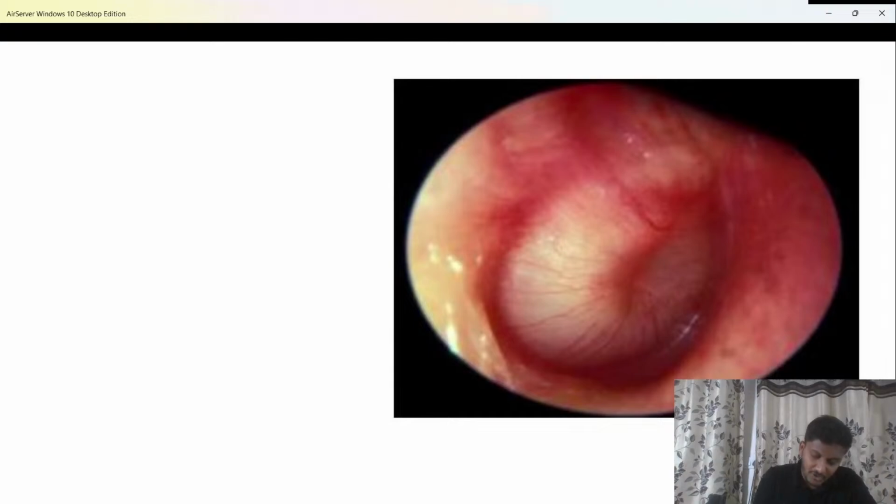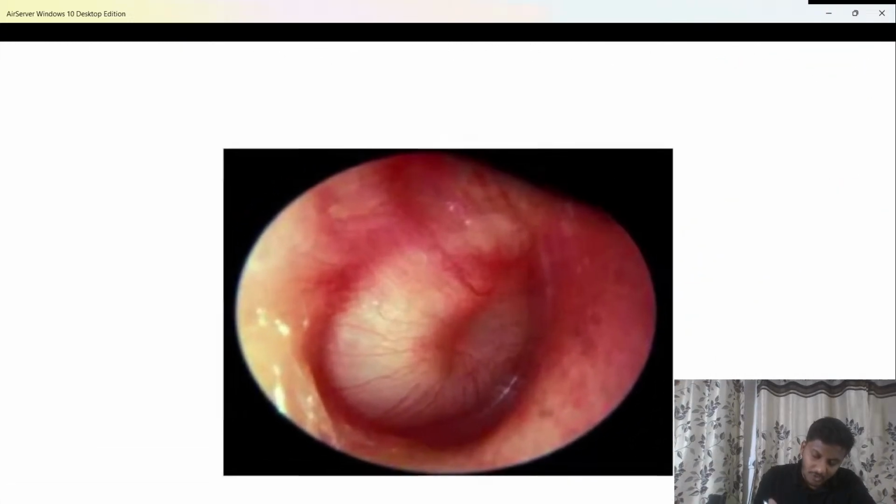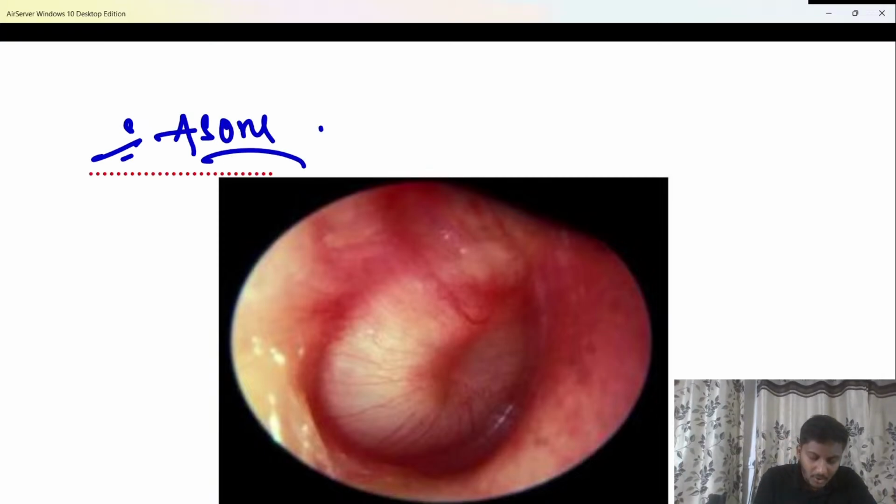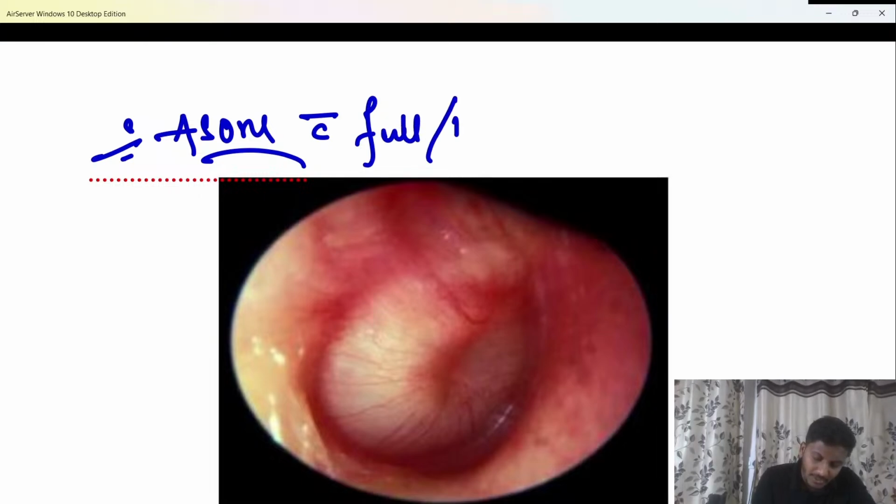Now this is again a picture of ASOM, but here there is something different. Again a cartwheel appearance is seen. So please tell me, here there is again a case of ASOM, but along with that cartwheel appearance, you are able to see one more feature, and what is that? Here there is a full or a bulging out tympanic membrane.